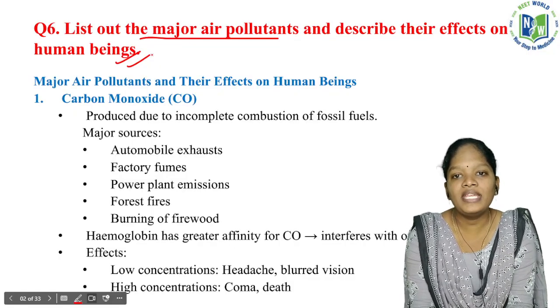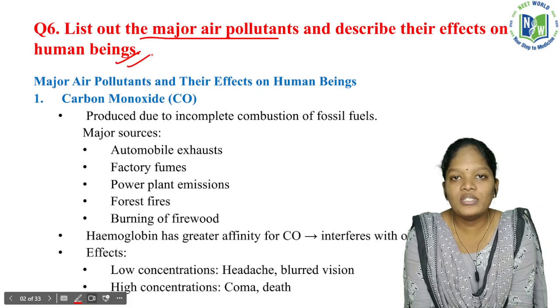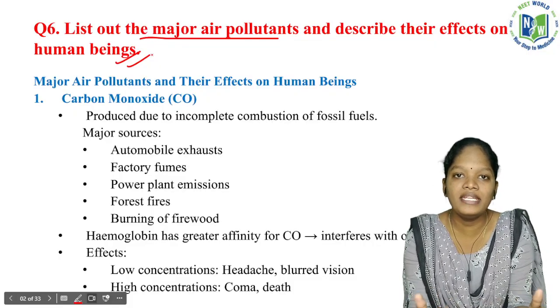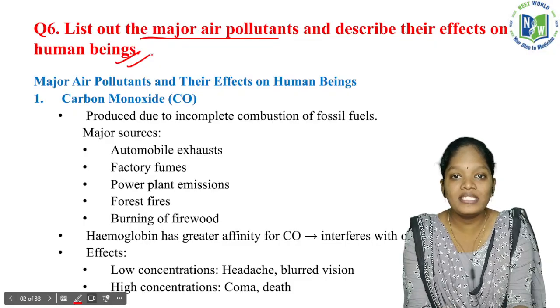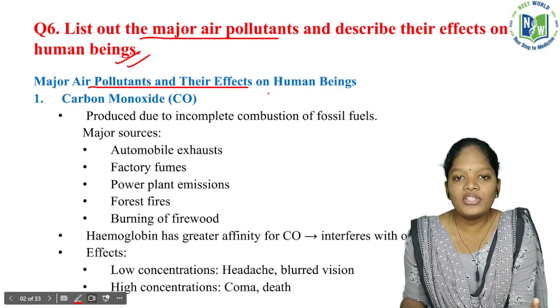Okay. So we can divide this question into two parts. First, we have to discuss the air pollutants, and we have to discuss the effects on human beings. So these will be the two major subheadings. Under these headings we have many subheadings. So, the major air pollutants and their effects on human beings.